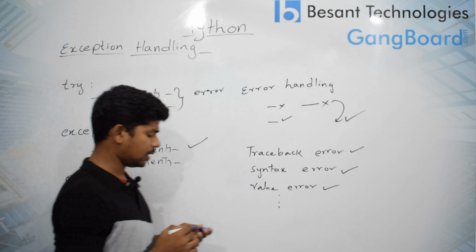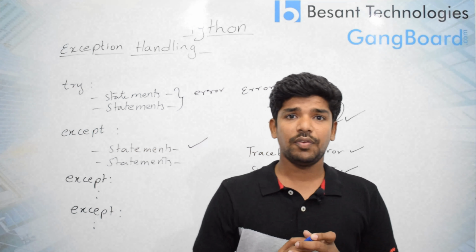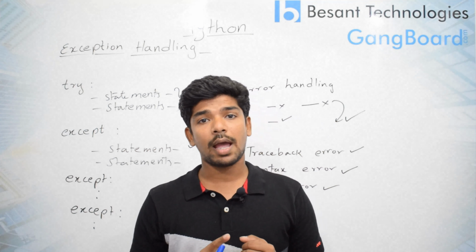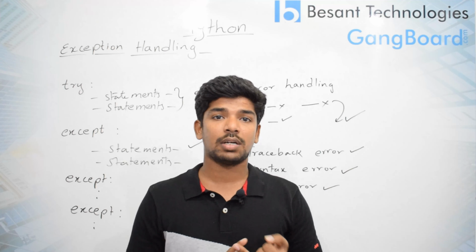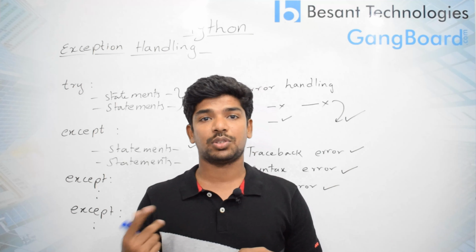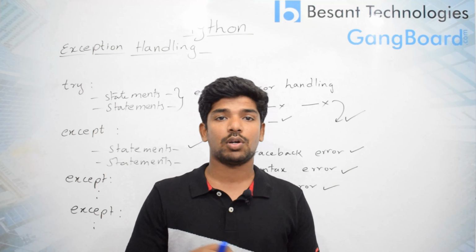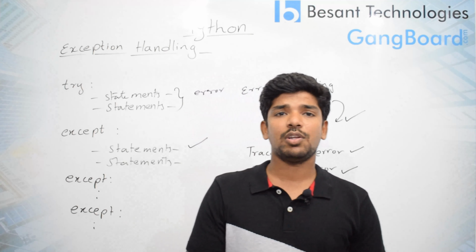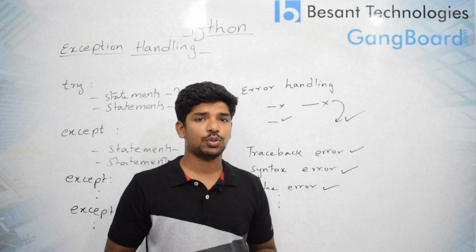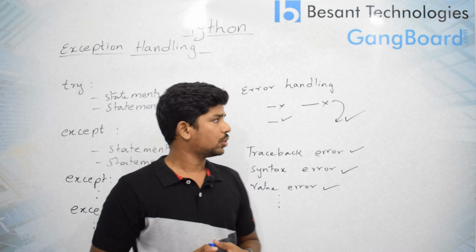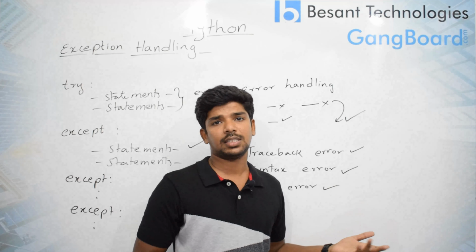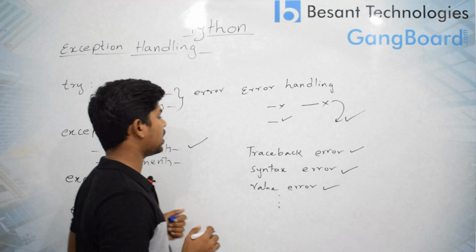We can take raw inputs, that means we can get keyboard errors. You have assigned an integer value and are trying to convert it to a float value, and it may throw an error. A float value converted into string is okay, but if you are converting string to float value or string to integer value, then you can hit a value error. So there are so many errors which you can go through. An incomplete statement, if you forgot to put a brace, gives a syntax error. Like this, every error needs to be handled.